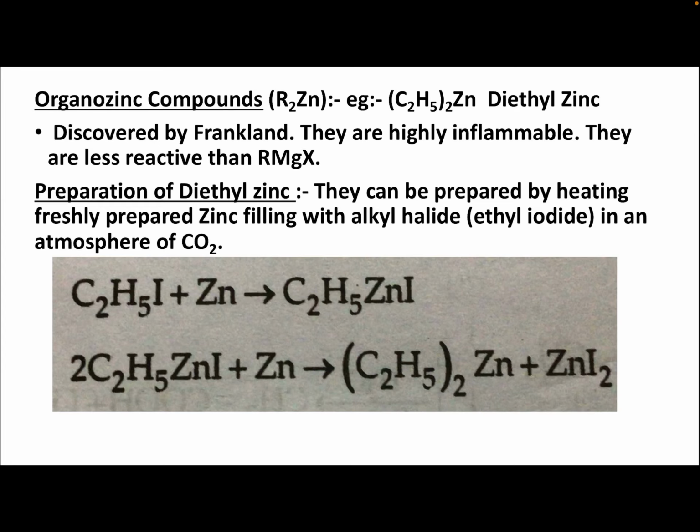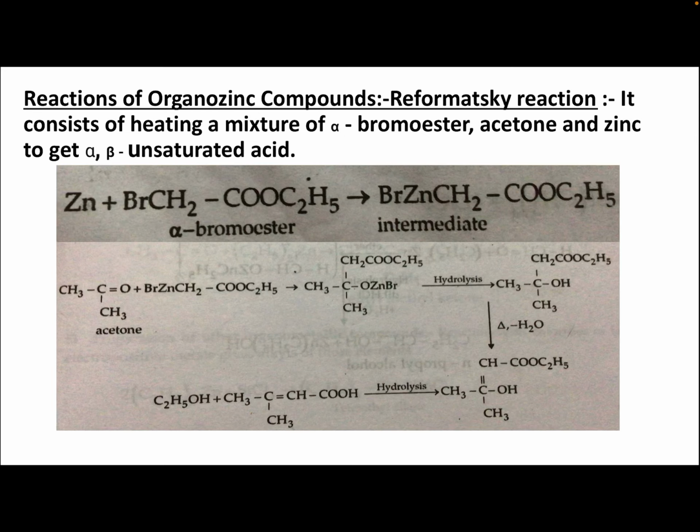It was discovered by Frankland. It is highly inflammable and less reactive than Grignard reagent, and you can prepare it by the reaction of alkyl halide, that is ethyl iodide, plus zinc, giving C2H5ZnI. C2H5ZnI plus Zn gives (C2H5)2Zn plus ZnI2. So diethyl zinc is prepared in this way.